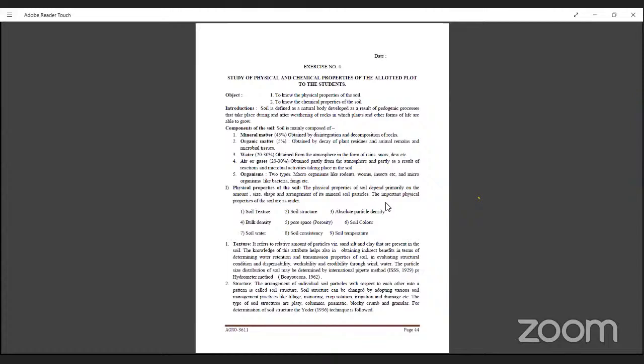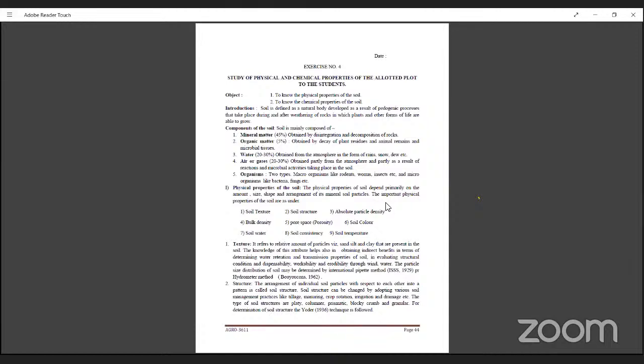Then first are the physical properties of soil. What are the different physical properties of soil? There is texture, structure, absolute particle density, bulk density, soil water, soil consistency, soil temperature, soil color, and pore space. These are the different physical properties of soil. The study of different physical properties of soil is known as soil physics. Physical properties depend primarily on the amount, size, shape, and arrangement of the mineral and soil particles. The importance of physical properties is as follows. First is texture. What is texture? It refers to the relative amount of soil particles, sand, silt, and clay, that are present in the soil.